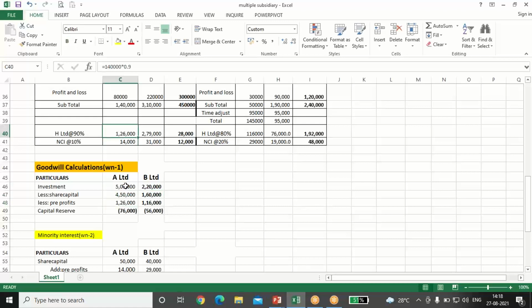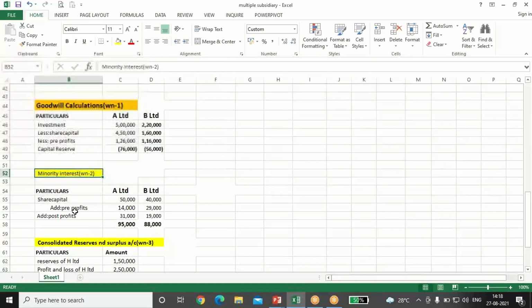Less pre-profits, we have already calculated 1 lakh 26,000, and in case of B Limited is 1 lakh 16,000. So 5 lakh minus 450 minus 126 comes capital reserves 76,000, and 220 minus 160 minus 116,000 comes to 56,000. Both are negative, that is both are the capital reserve. We are paying 5 lakh and we are getting 5 lakh 76,000. That means we are paying less and receiving more. So the difference is the capital reserve. In this case also we are paying 220 and we are receiving 276. So difference is the 56,000, that is a capital reserve.